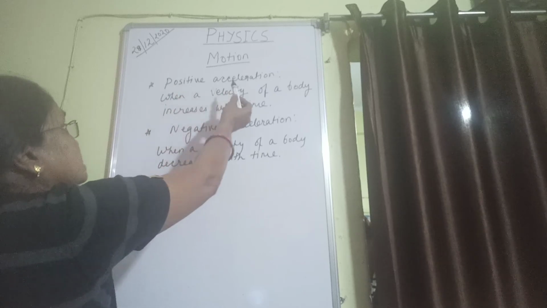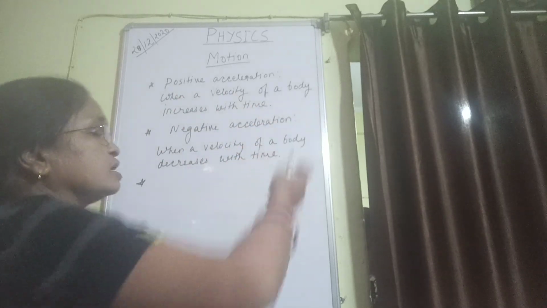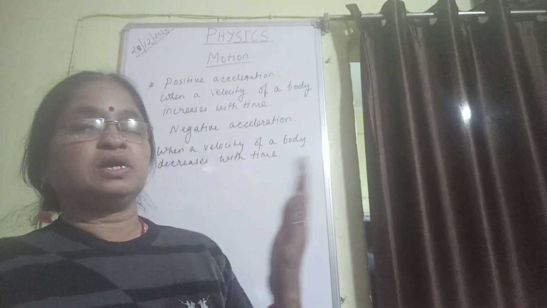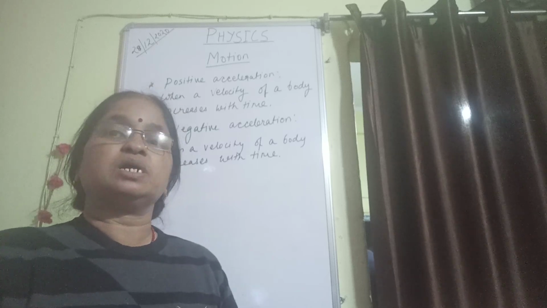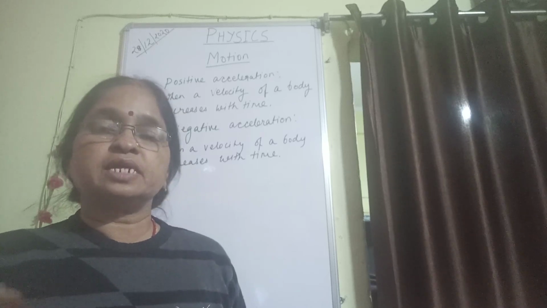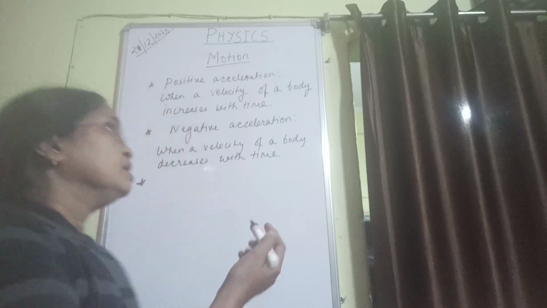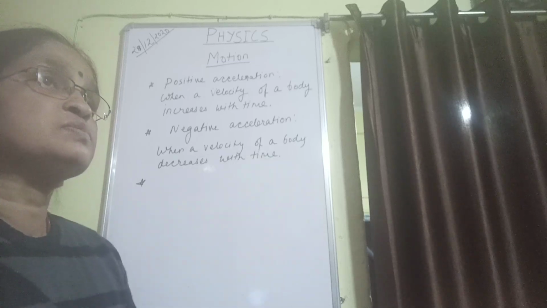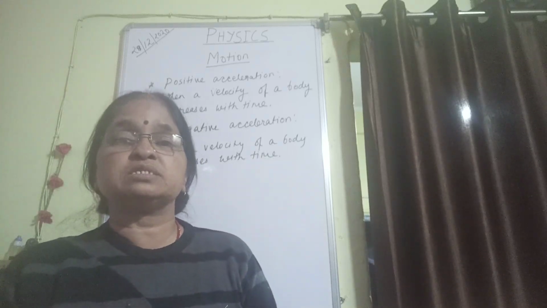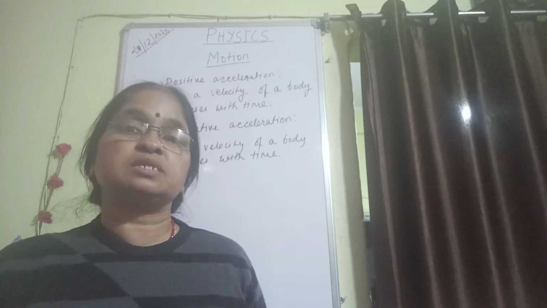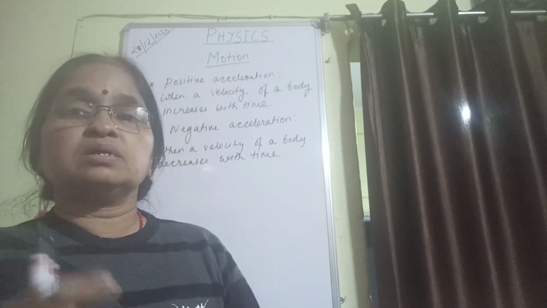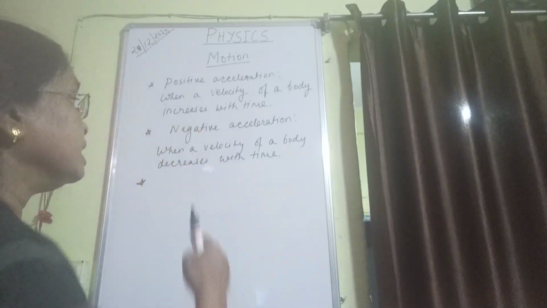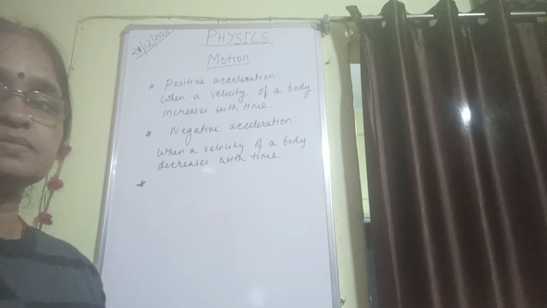Next is positive acceleration. When the velocity of a body increases with time, it is known as positive acceleration. For example, suppose we have to go to school. When we start from our home, we increase the speed, that is positive acceleration. Negative acceleration is when the velocity decreases with time. When we reach the school, naturally we have to decrease our speed, then only we can enter the school gate. So that is retardation or deceleration or negative acceleration.